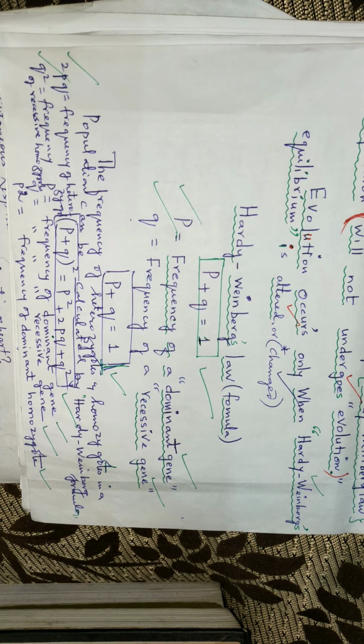can be calculated by Hardy-Weinberg's formula. According to this formula, p plus q equals 1, and when we take the square of it, p squared plus 2pq plus q squared, where 2pq stands for the frequency of heterozygous, and q squared stands for the frequency of the recessive homozygous. p is the frequency of the dominant gene and q stands for the frequency of the recessive gene. p squared is the frequency of the dominant homozygous. So we have concluded the formula.